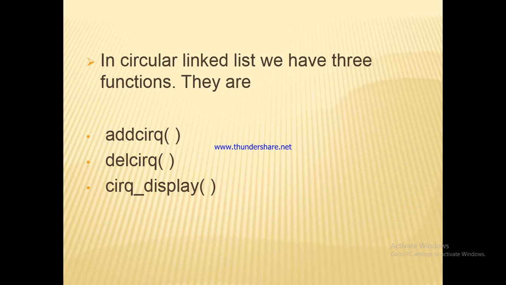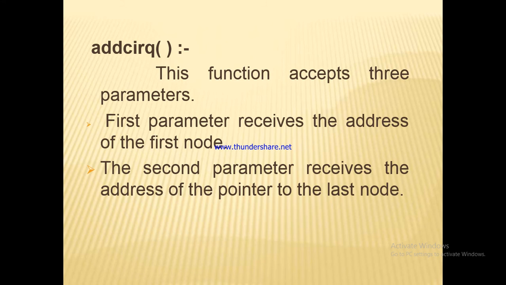In circular linked list we have three functions. They are add circular list, delete circular list and circular display. Means we can add the element, we can delete the element and we can display the whole linked list. So add circular list. This function accepts three parameters. First parameter receives the address of the first node. The second parameter receives the address of the pointer to the last node, and the third parameter contains the information that is to be stored in the list or node.